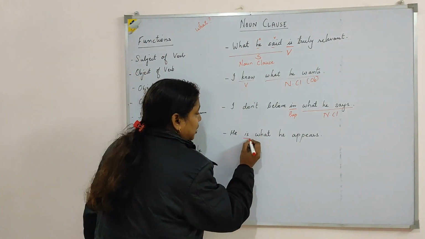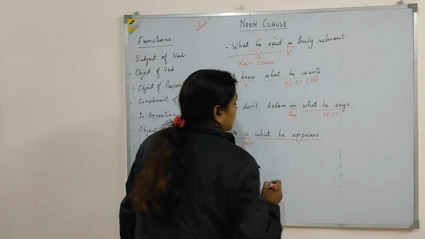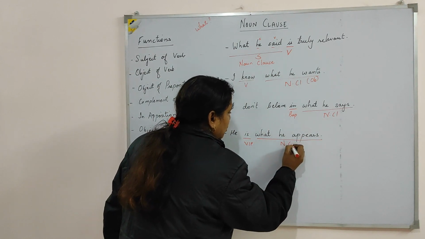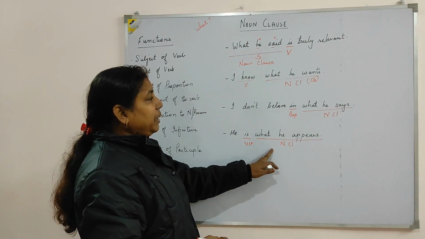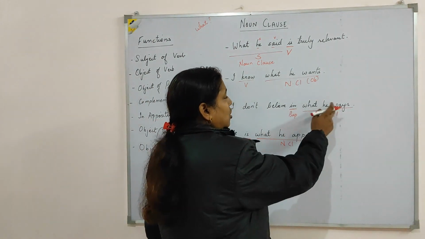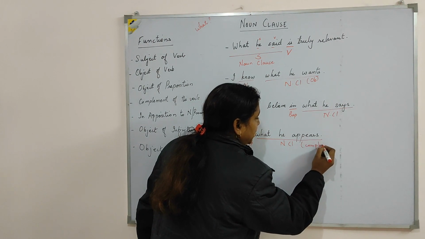So this is your incomplete verb and this part is your noun clause acting as complement of the verb. This is your object of preposition. Here it is acting as complement of the verb.